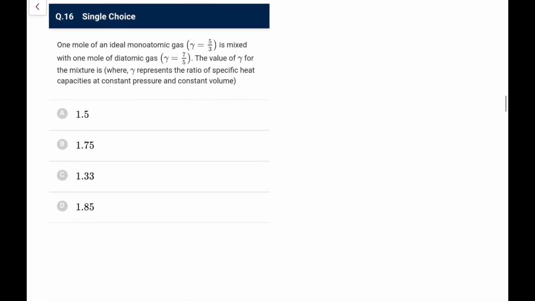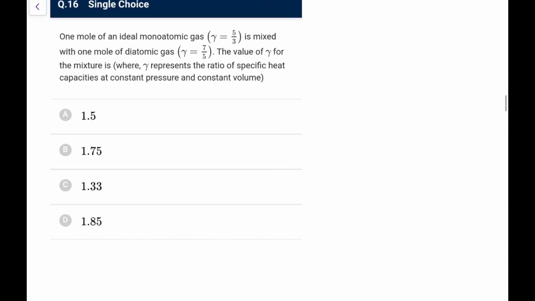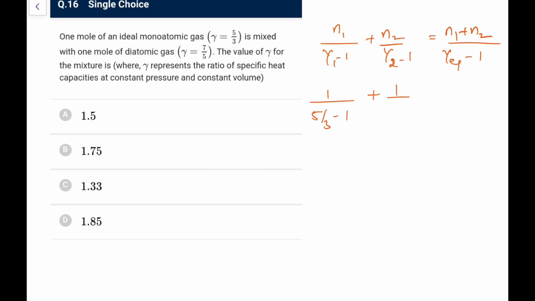Next, a mole of an ideal monoatomic gas is mixed with 1 mole of a diatomic gas. The value of gamma for the mixture, you must remember this thing. This is 1.5 or 3 by 2. Let me derive it. The formula you use is n1 upon gamma 1 minus 1 plus n2 upon gamma 2 minus 1 is n1 plus n2 total moles upon gamma equivalent minus 1. So first is 1 upon 5 by 3 minus 1. This is 1 upon 7 by 5 minus 1. This is 1 plus 1 upon gamma equivalent minus 1.